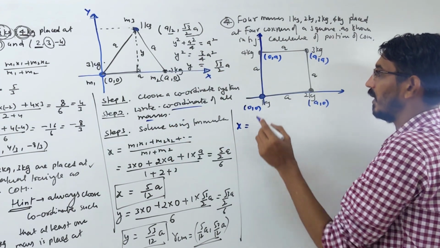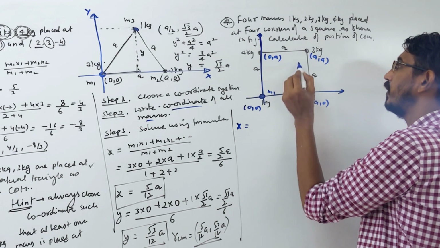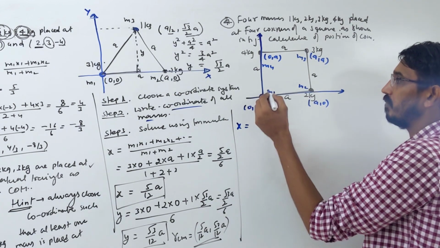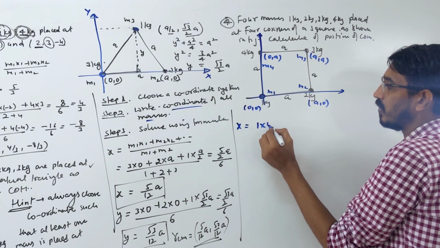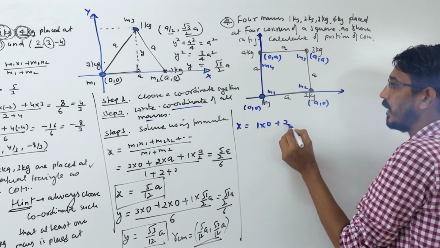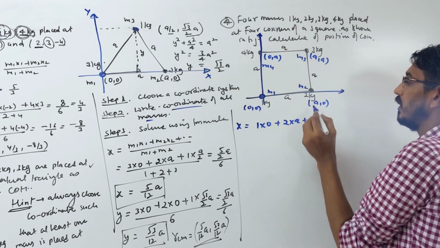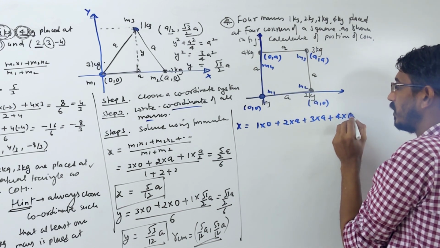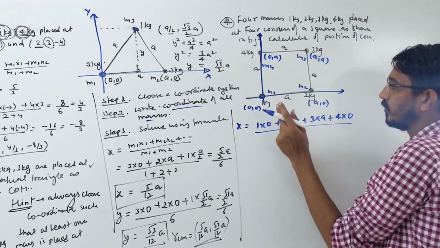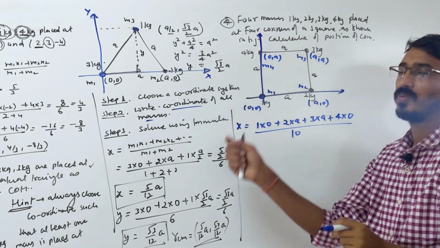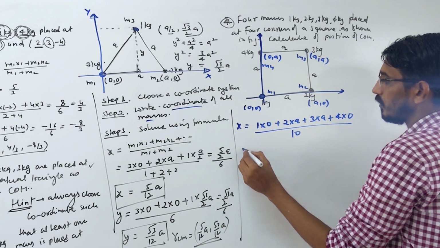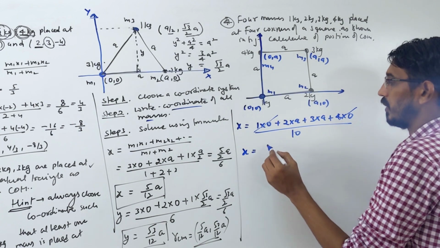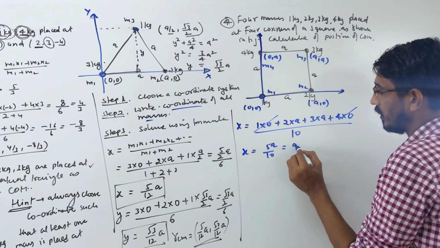Okay, let's find the next. X coordinate I am finding. I am naming these M1, M2, M3 and M4. So let's write the X coordinate. M1 means this, so 1 kg into coordinate 0. M2 means 2 kg into coordinate a. Then M3, 3 kg into coordinate a. Then M4, 4 kg into X coordinate 0, divided by total mass 10. 1 plus 2 is 3, 3 plus 3, plus 4 is 10. So your X coordinate simply becomes, this is 0 and that term is 0, 2a and 3a, so 5a by 10, or simply a by 2.